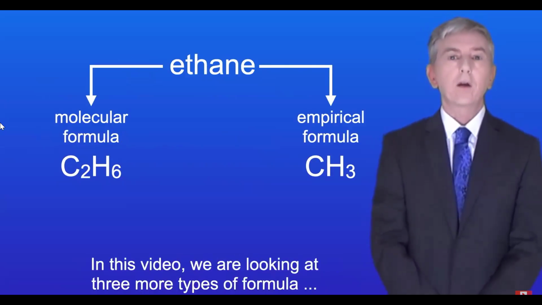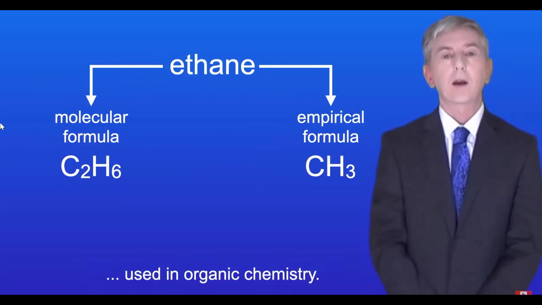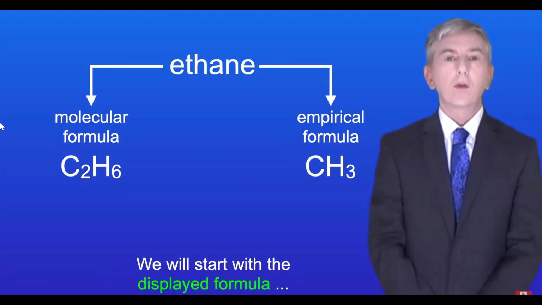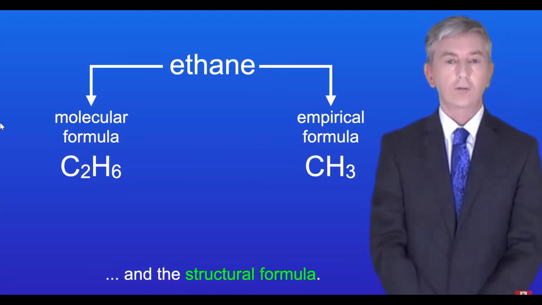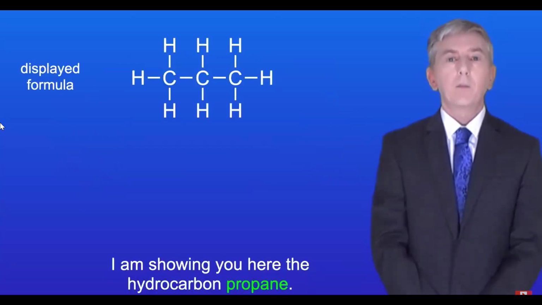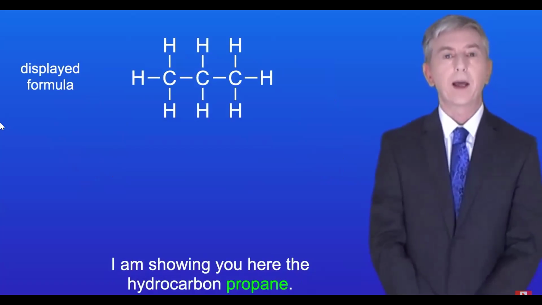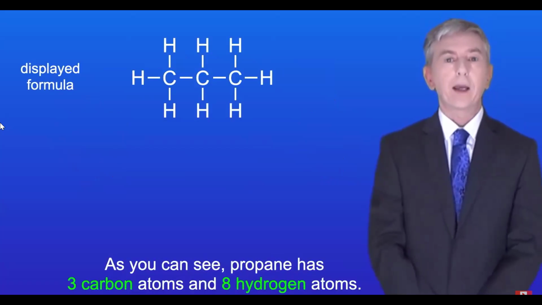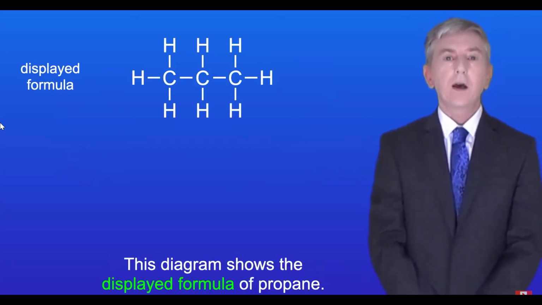In this video, we're looking at three more types of formula used in organic chemistry. We'll start with the displayed formula and the structural formula. I'm showing you here the hydrocarbon propane. As you can see, propane has 3 carbon atoms and 8 hydrogen atoms. This diagram shows the displayed formula of propane.